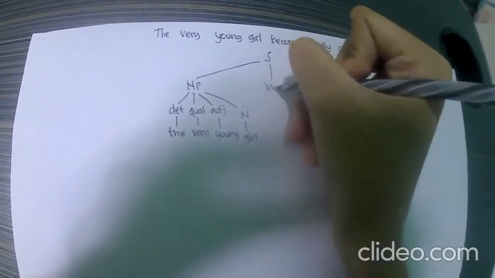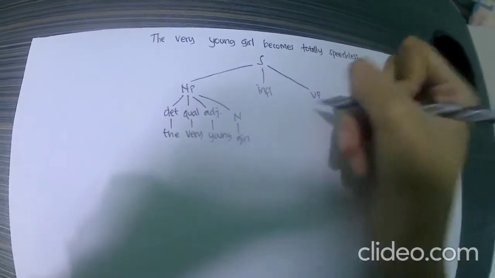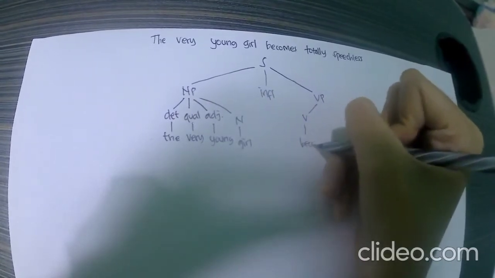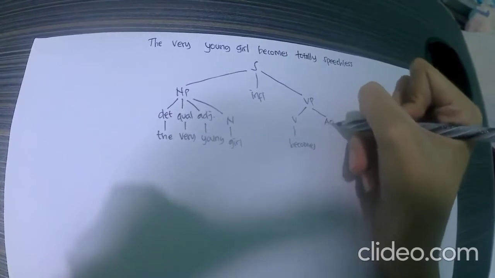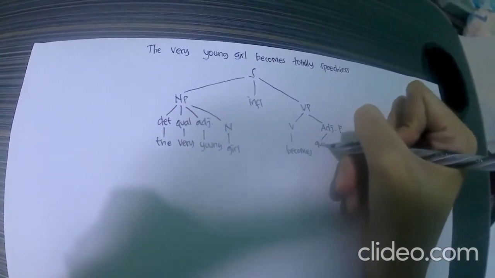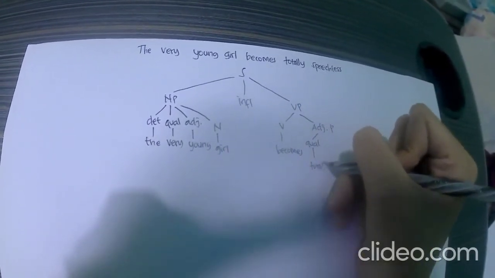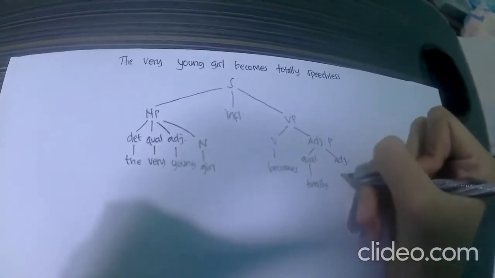Then we move to verb phrase. The verb is becomes. Then there is adjective phrase with qualifier totally and adjective speechless.